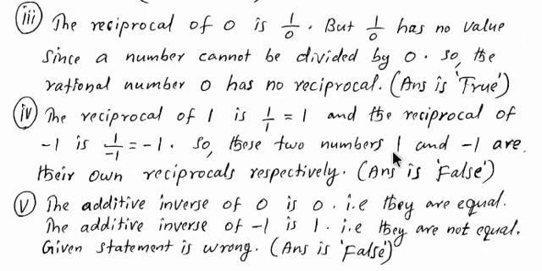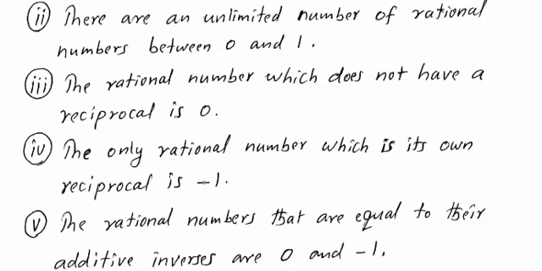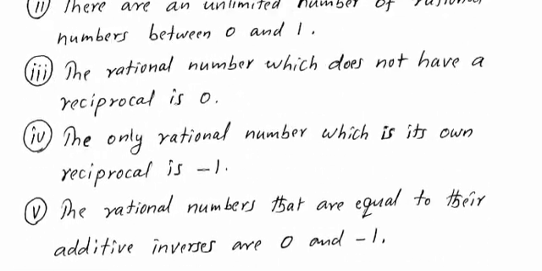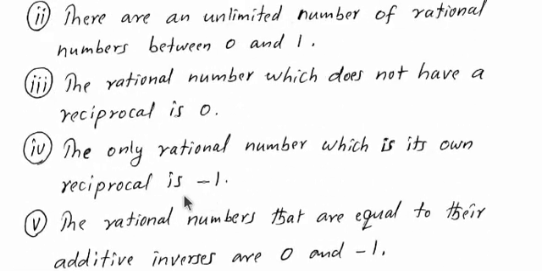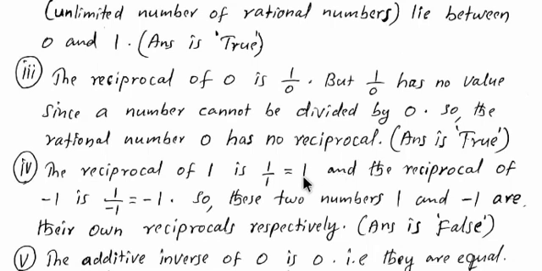Therefore, given the statement, the only rational number which is its own reciprocal is -1, it is wrong. Here two numbers are there, not only -1, but also 1 is there. Therefore, the given statement is wrong. Therefore, we can say the answer is false.